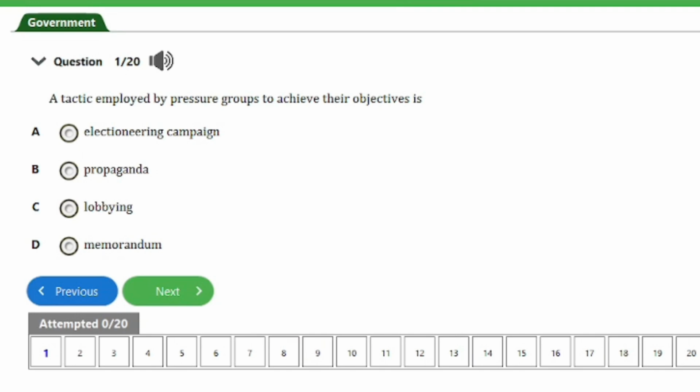It says, a tactic employed by pressure groups to achieve their objective is A. Electioneering campaign, B. Propaganda, C. Lobbying, D. Memorandum. So guys, the answer to this question is option C here, that's lobbying. And that is for this question. So let's head on to the next one, guys.